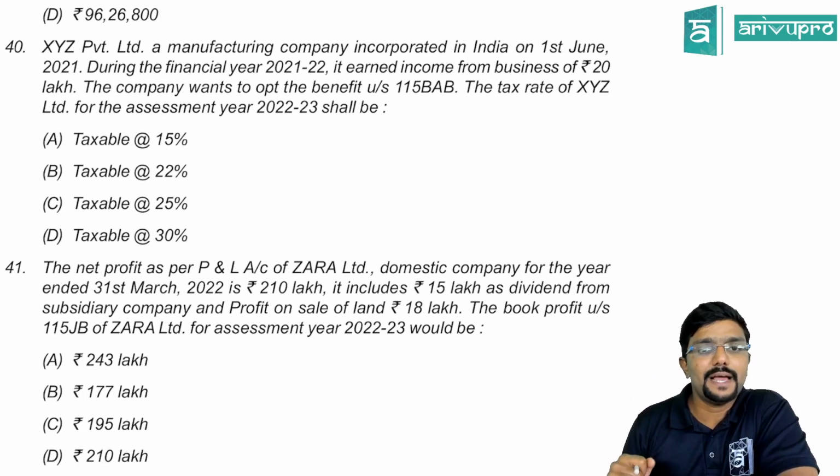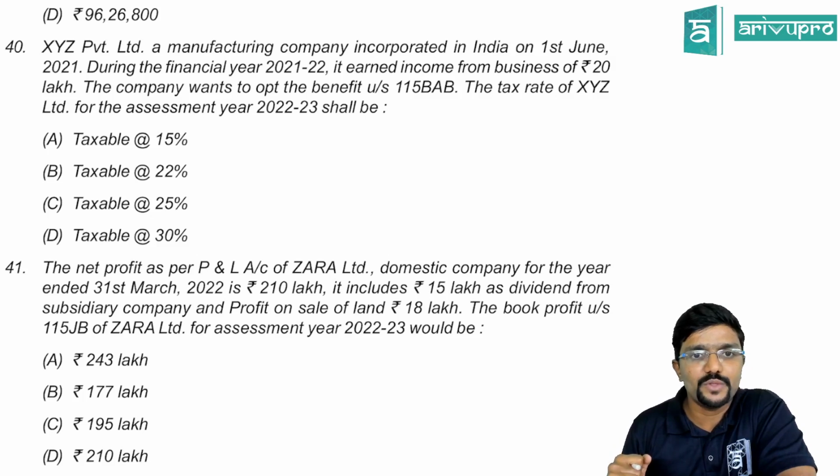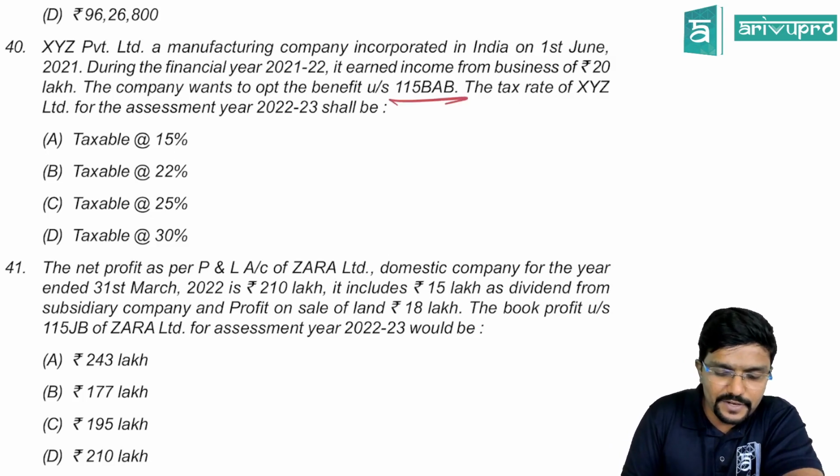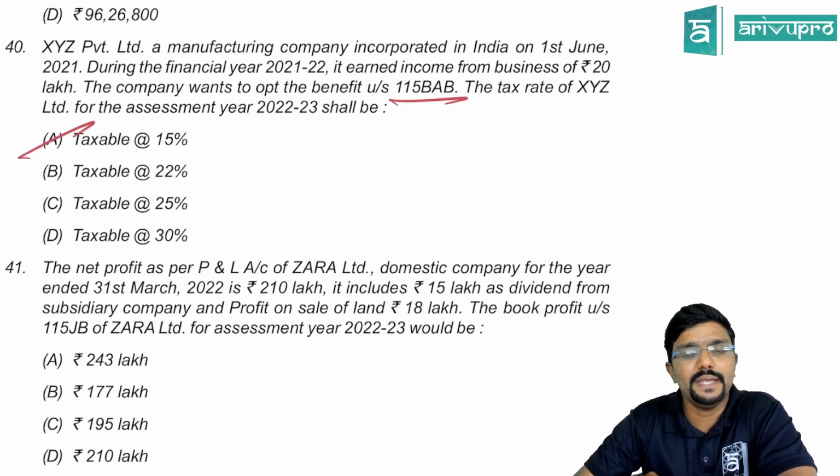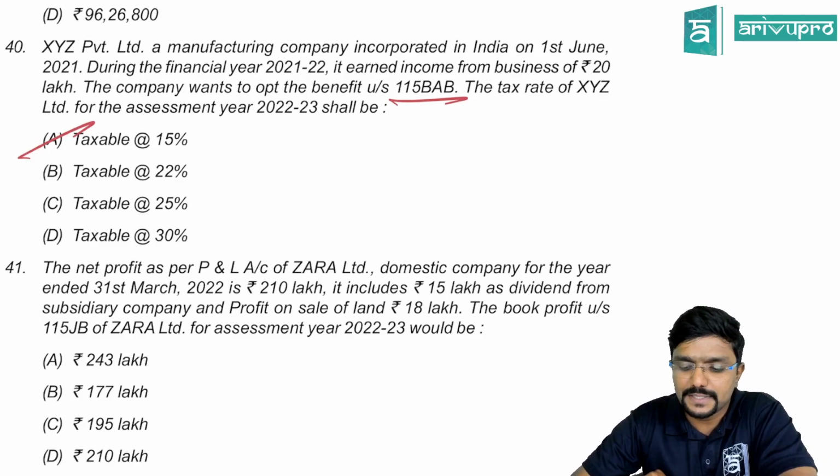XYZ Private Limited, a manufacturing company incorporated in India on 1st June 2021. During the financial year 21-22, it earned income from business of 20 lakh. The company wants to opt the benefit of 115BAB. The tax rate of XYZ Limited for assessment year 22-23 shall be, if they are opting for 115BAB, then it is 15%.